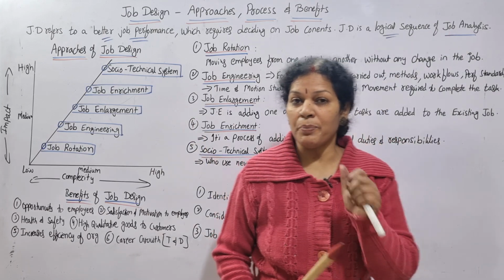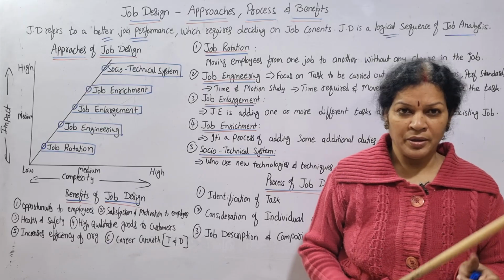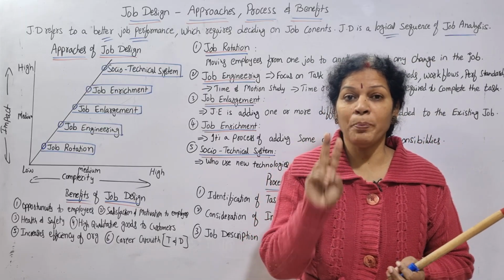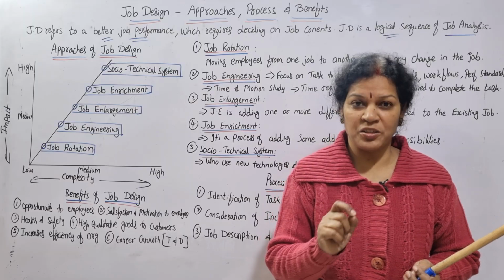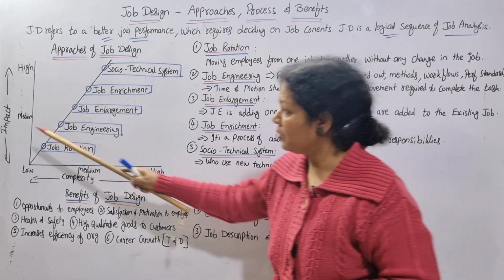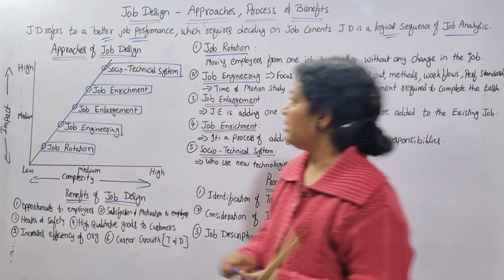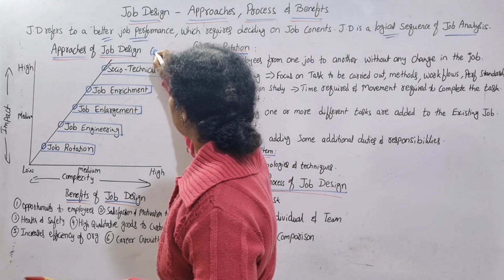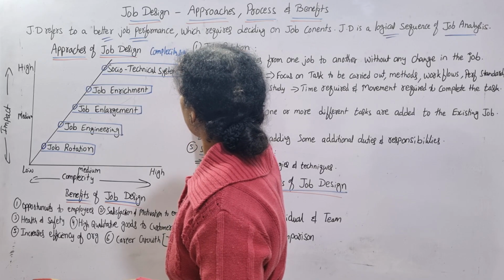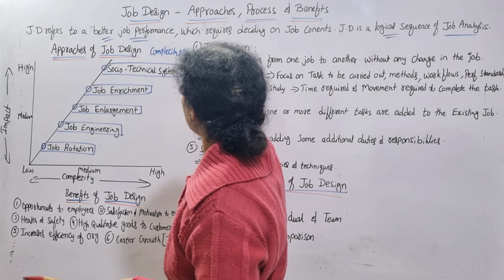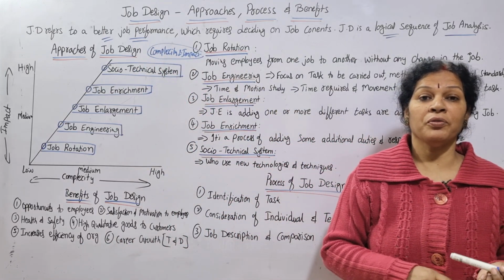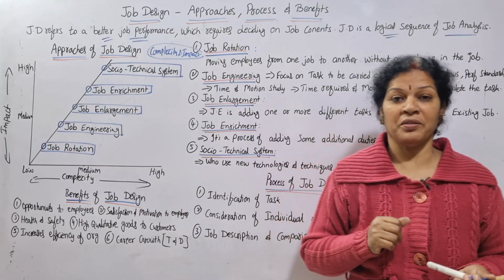Now let's see first the approaches of job design. The approach of job design is mainly based on two parameters, two aspects. What are those two aspects? One is complexity, the other one is impact. On these two parameters we are preparing this approach of job design. How can we go for the job design?